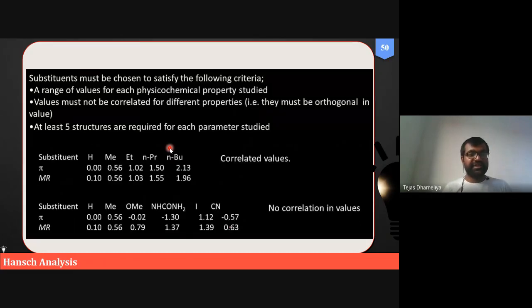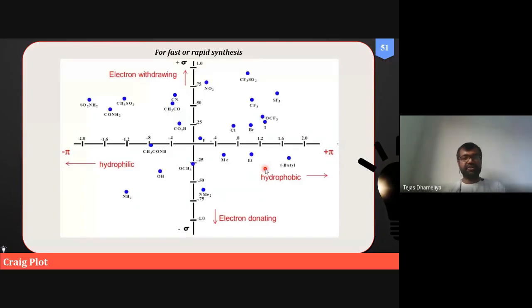These are the different other substituents, with their values given for pi and molecular refractivity. We will not go into the depth of this. Whenever I am teaching these different substituents, I use the same PPT that I carry out with the postgraduation class. So it is the same, but for the sake of your knowledge, you have to remember.